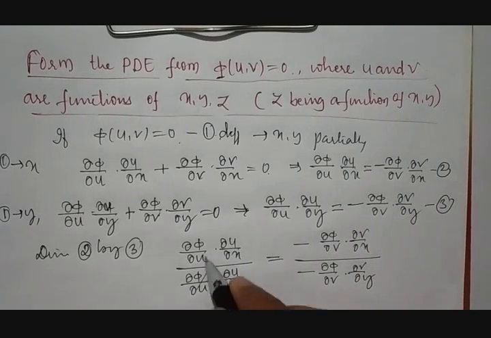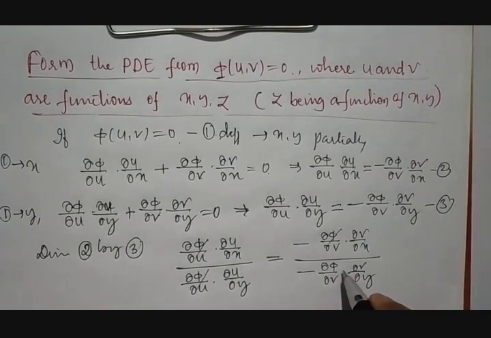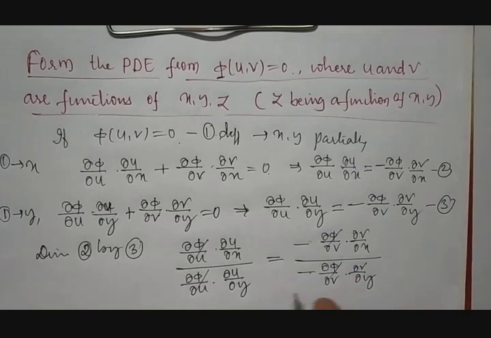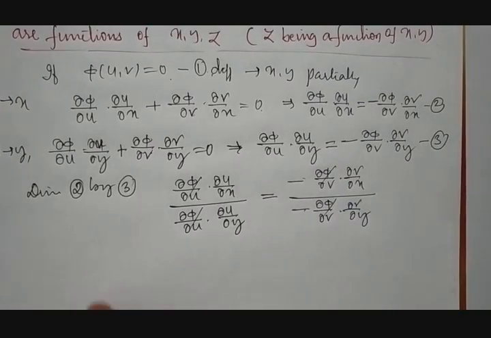You can see the dou phi by dou u term and dou phi by dou v term get cancelled and minus of minus get balanced. Therefore, we will be getting